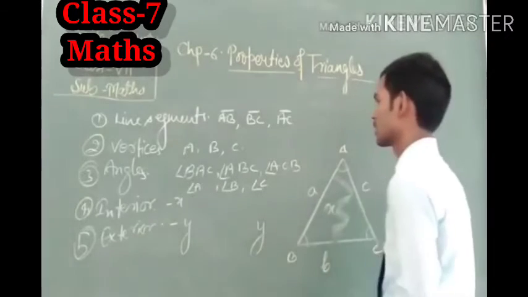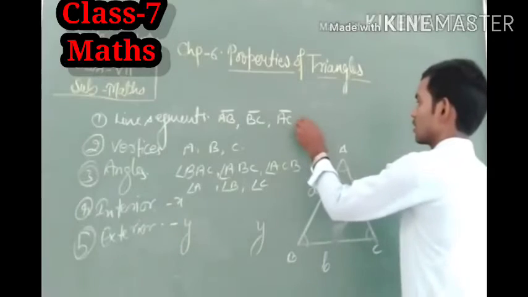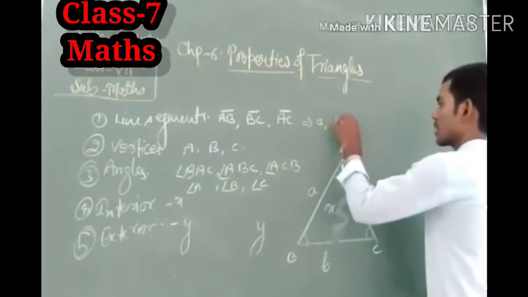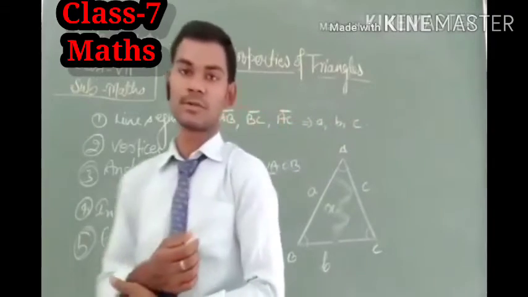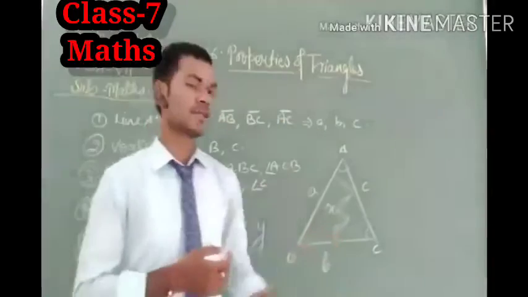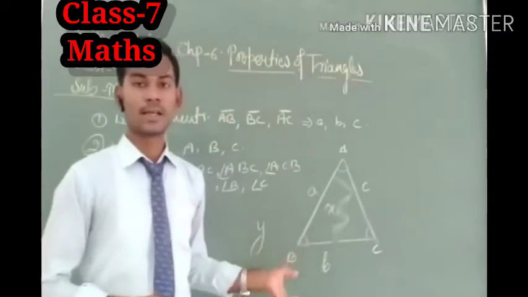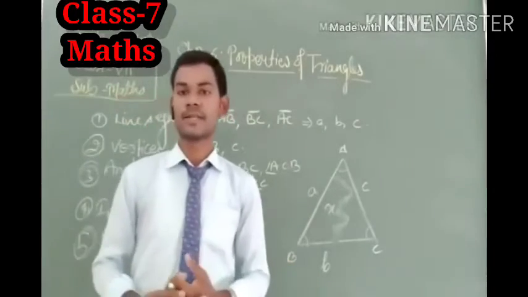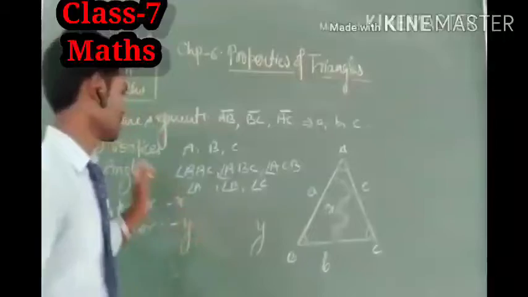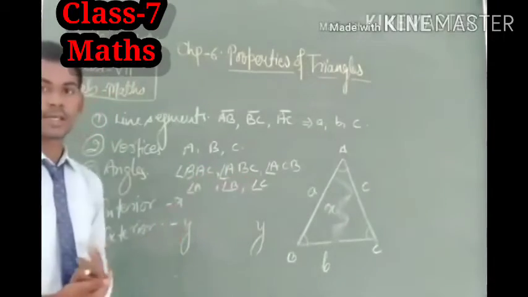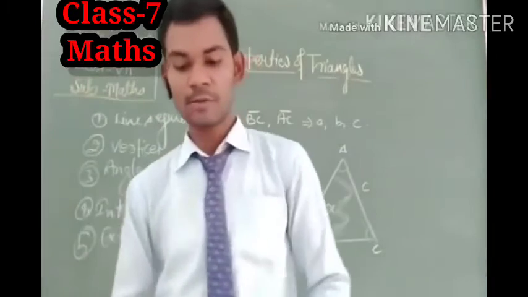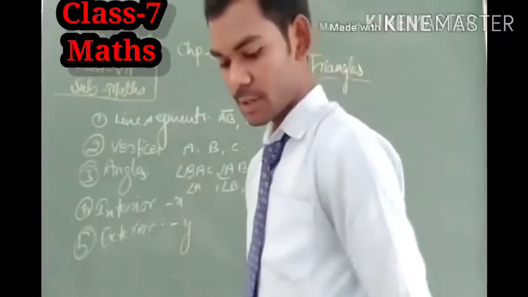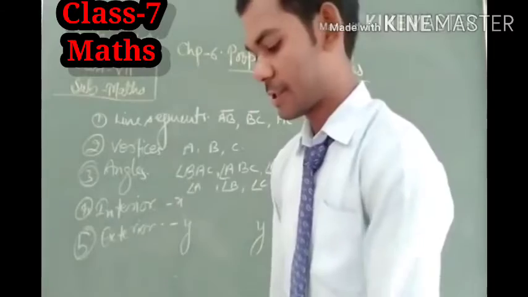So in this case we can say that the line segments are A, B and C. So these are its line segments, also represented by the small letters of the English alphabet as I have written here. So these are its elements, by which the triangle is formed. I think there is no doubt in the elements of the triangle. So these are its elements.